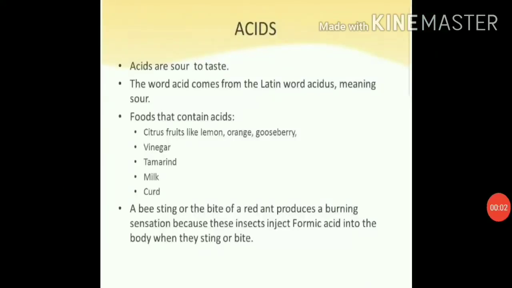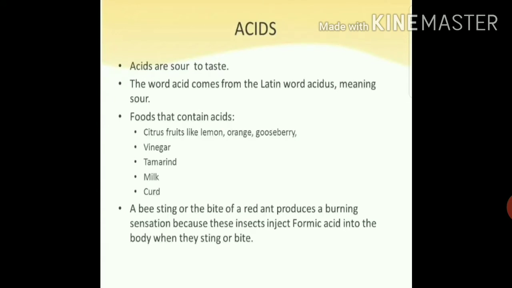So students, as we start the new topic, let's revise the previous topics. So let's revise acids. Acids are sour to taste. The word acid comes from the Latin word acidus or acere. Remember, in the previous video we had already discussed that. So the word acid comes from the Latin word acidus or acere, meaning sour.